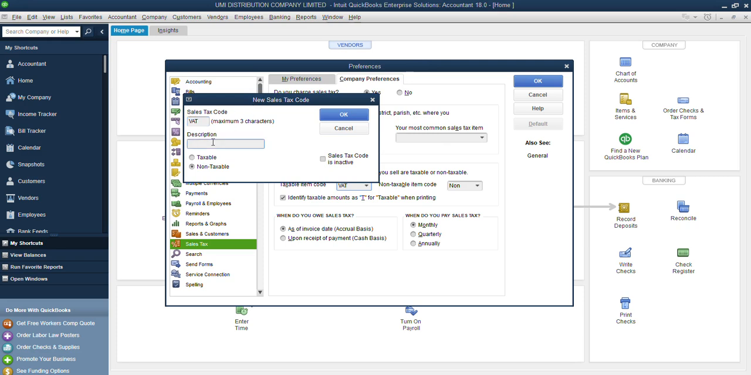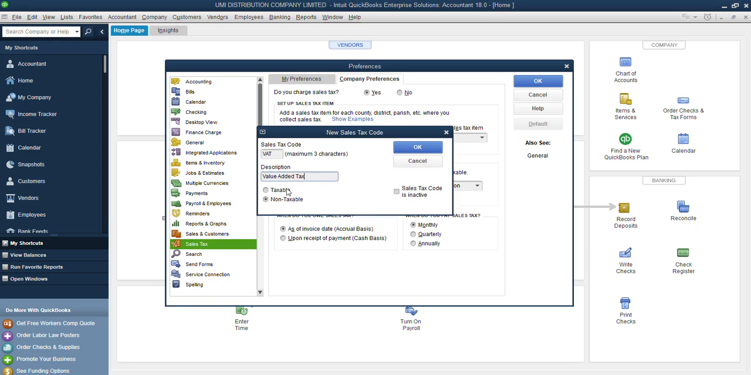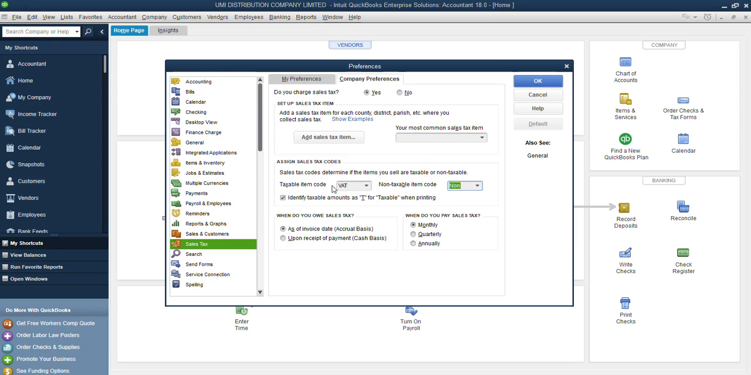Here you have your description. You can say sales tax, or you can say value added tax. I prefer value added tax here. Now, this is it, value added tax. Then the next question is, is this a taxable item or non-taxable item? Of course, it's a taxable item, so I'll click on taxable. Then I'll click on OK. Now the code has been assigned and saved.